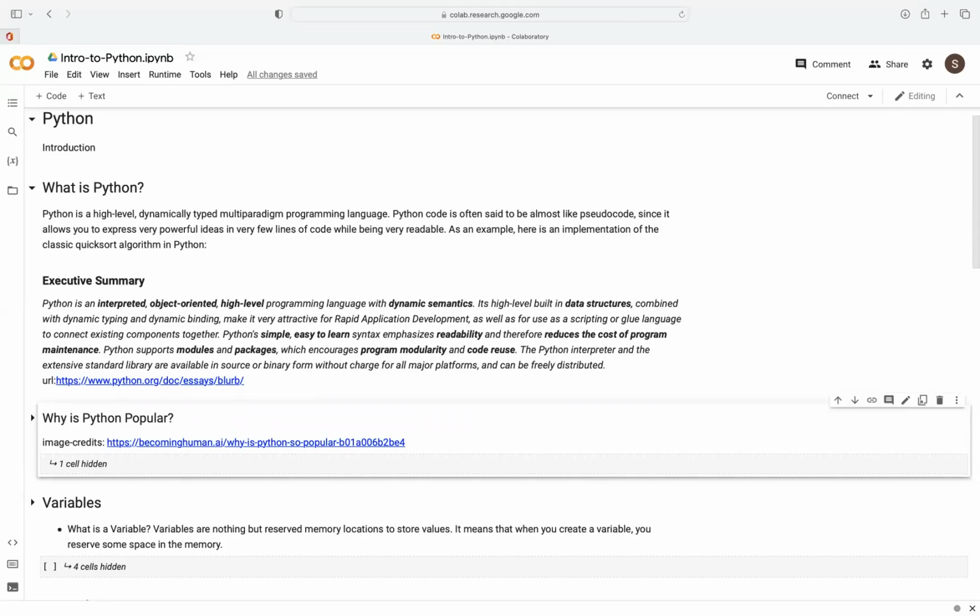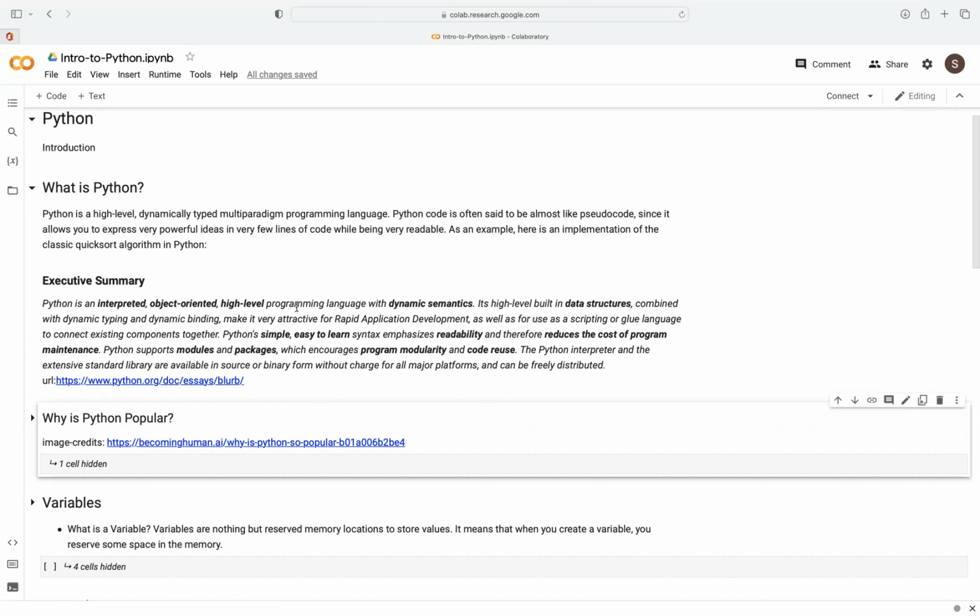So in this series of videos, we're going to look at the basics and mechanics of Python. But before we do that, let's look at what is Python. Python is an interpreted, object-oriented, high-level programming language that has some high-level built-in data structures, such as lists and data frames. They are combined to provide a very attractive approach for rapid application development.